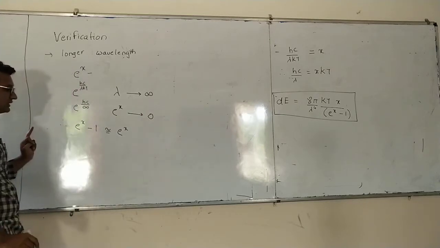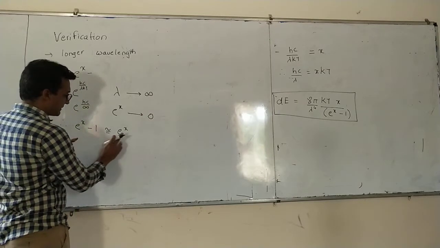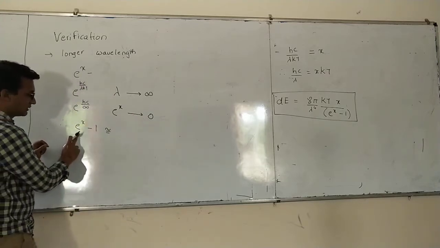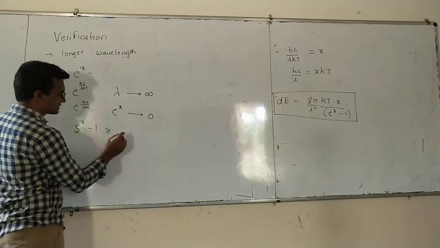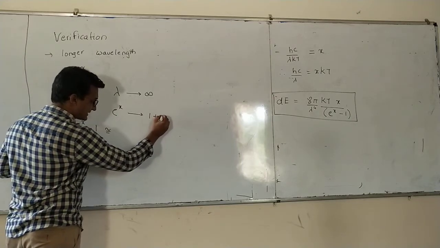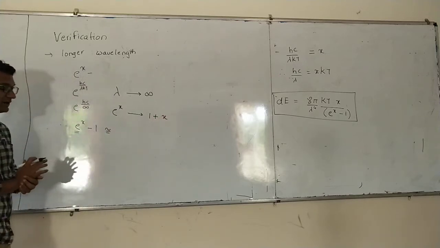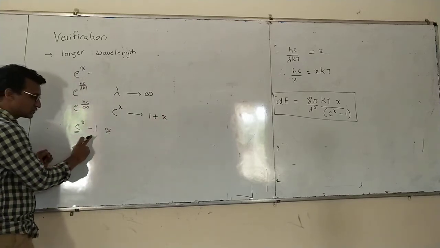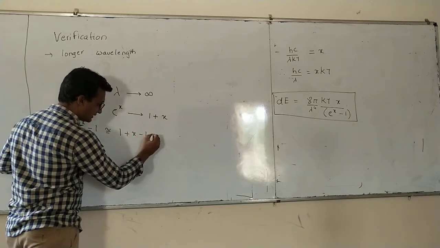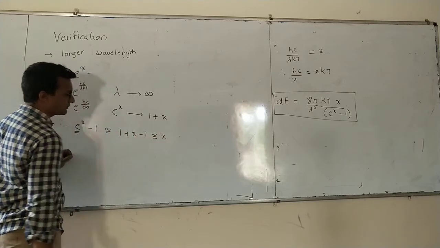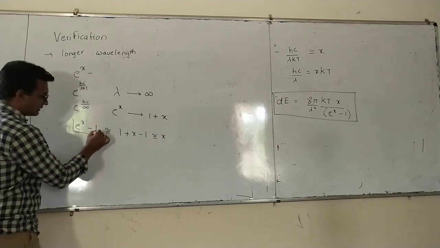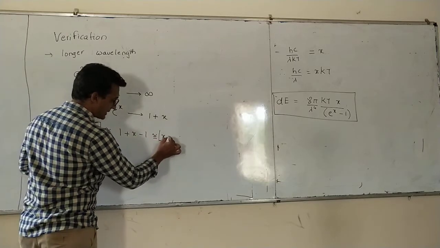Then e raised to x will be 1 plus x. Then e raised to x minus 1 will be 1 plus x minus 1, that is equal to x. So this term will be equal to only x.